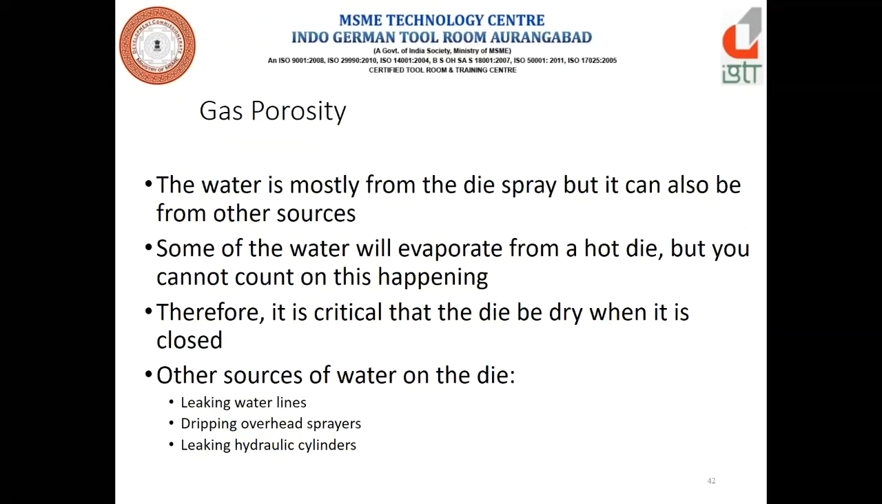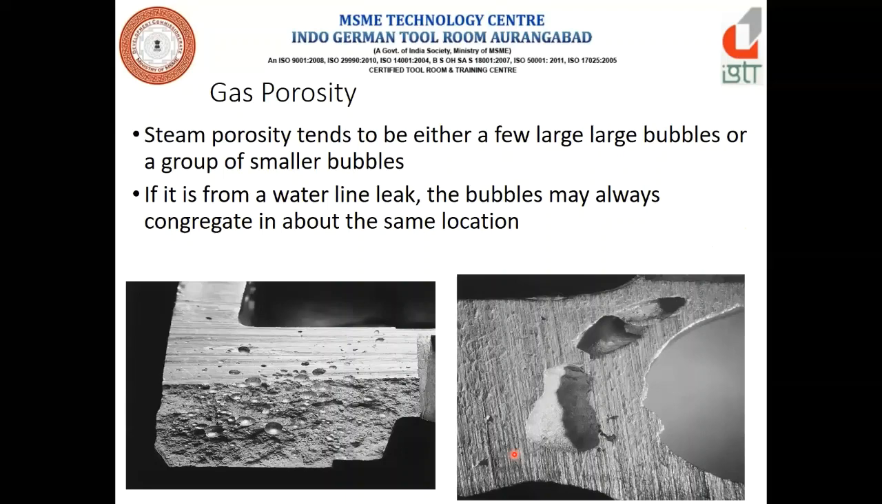Right? As I said, that is a leaking water line, dripping overhead spray, or leaking hydraulic cylinder. Because of that also it is going to happen. Now we can see steam porosity tends to be either a few large bubbles or a group of small bubbles, right? If it is from a water line leak, the bubbles may always congregate in about the same location.